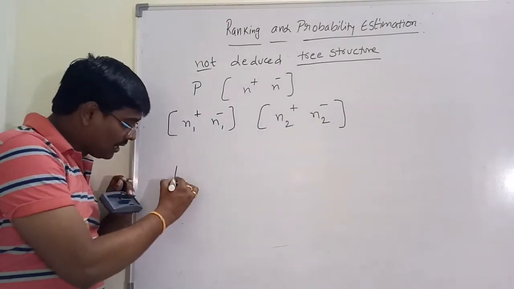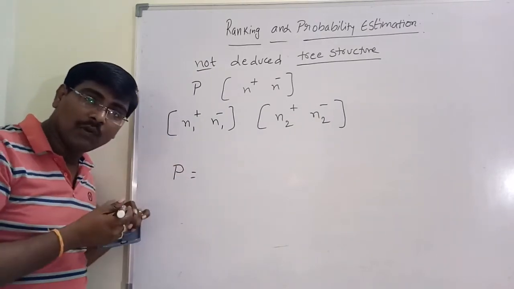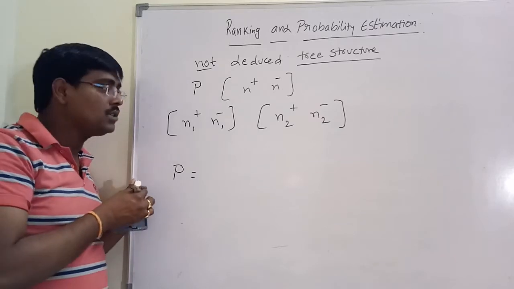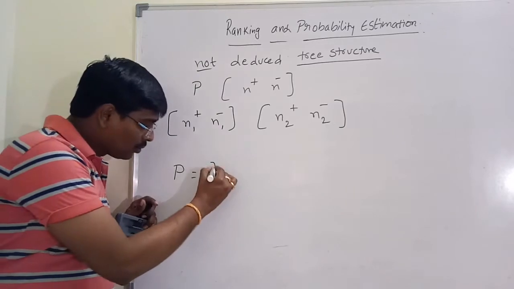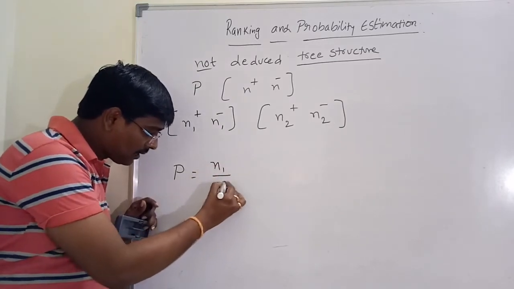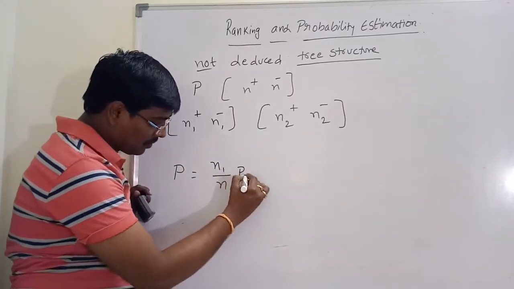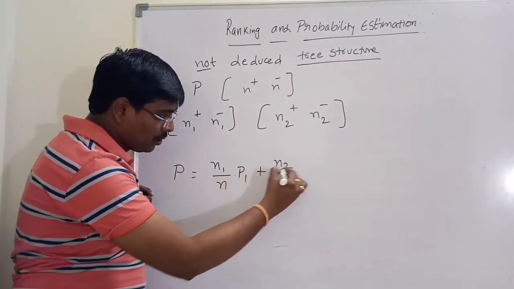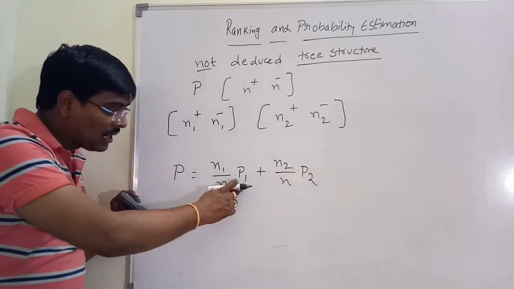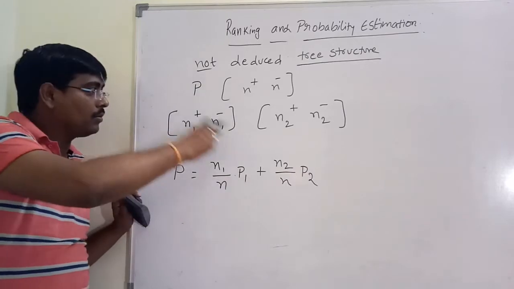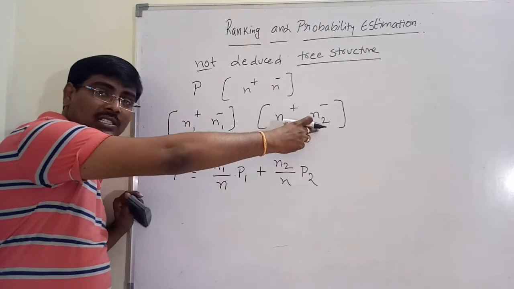To give the linear ordering, generally we use the weighted average of its children: n1 by n into p1 plus n2 by n into p2. Here p1 is the empirical probability of the first split, and p2 is the empirical probability of the second split.